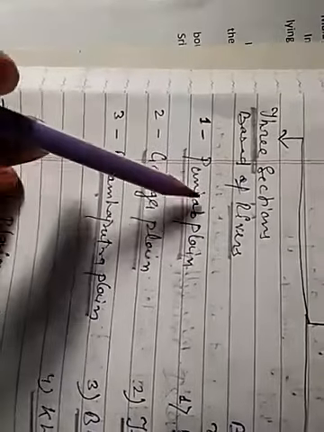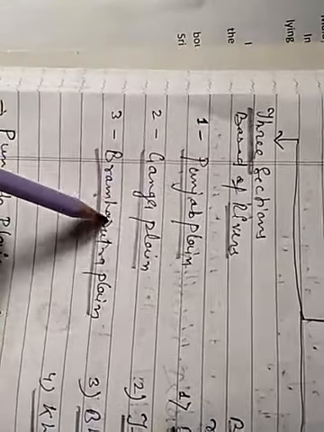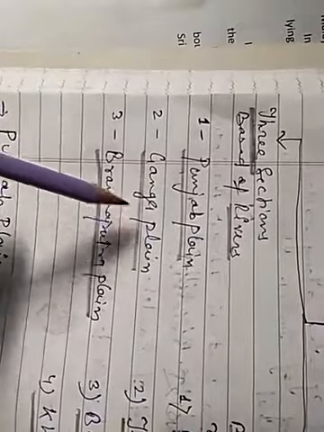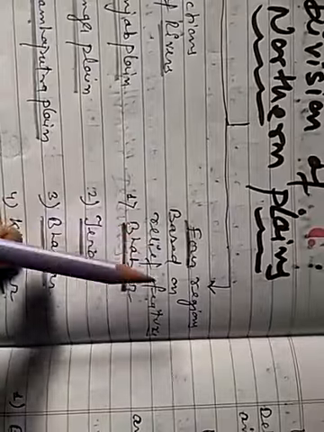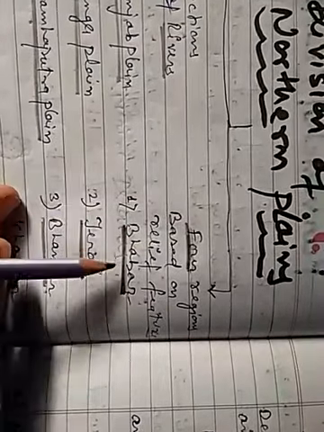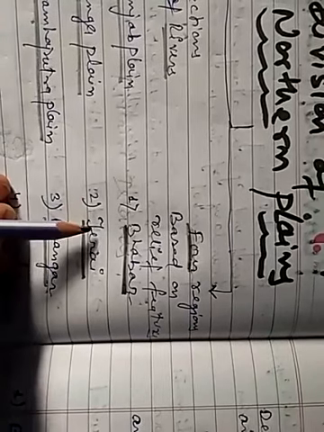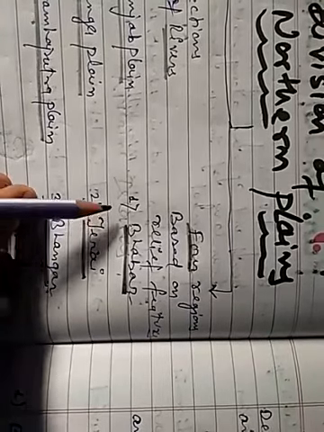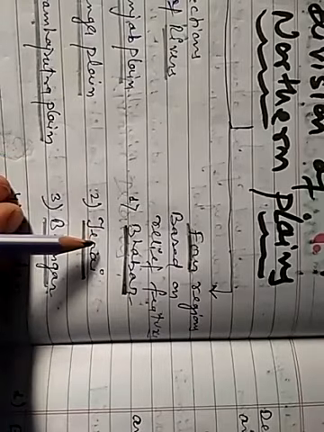So see, these are the three sections of the northern plain based on rivers: Punjab plain, Ganga plain, Brahmaputra plain. Now you see children, the northern plain is generally described as flat land with no variation in relief, but it is not true. These vast plains also have diverse relief features.